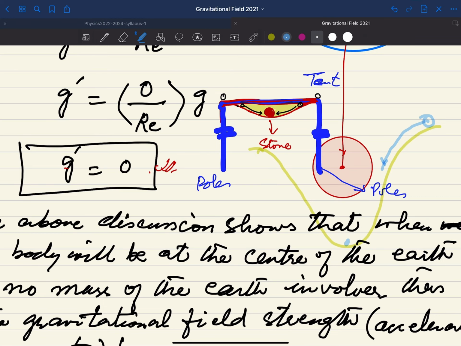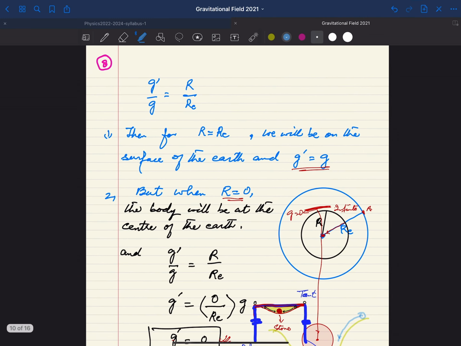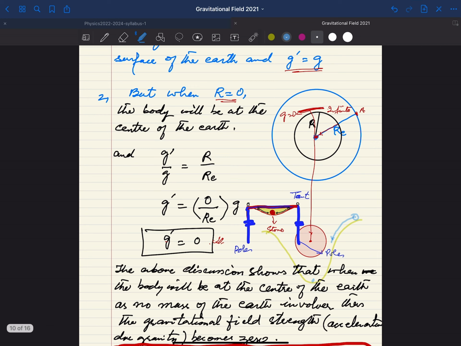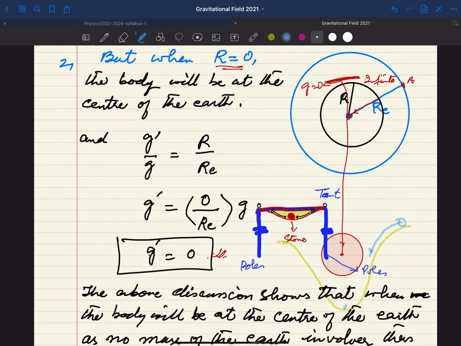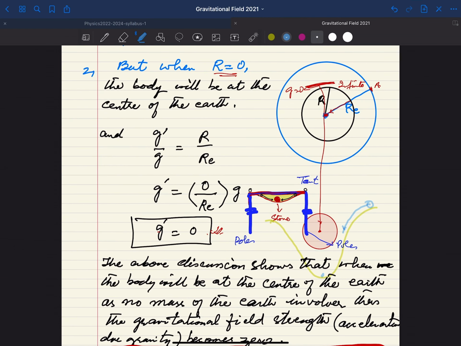This is a very important concept. It is very important to understand that if we are going into the earth, the value of g is decreasing. The misconception is that if we go into the earth, the value of g will increase, because we feel that the gravitational force is coming from the center. But remember, gravitational force is not coming from the center; it is because of the mass of the body, in this case the mass of the earth.